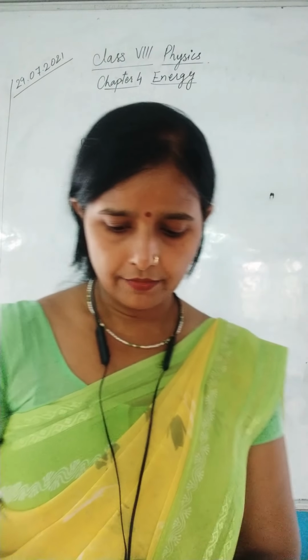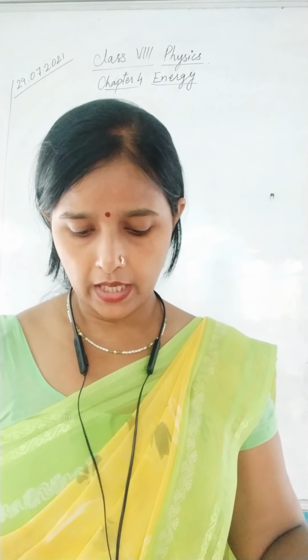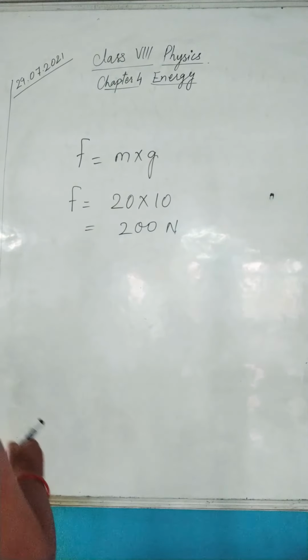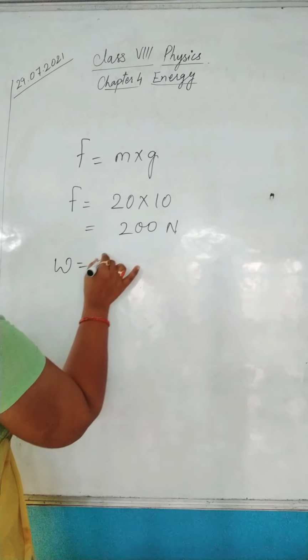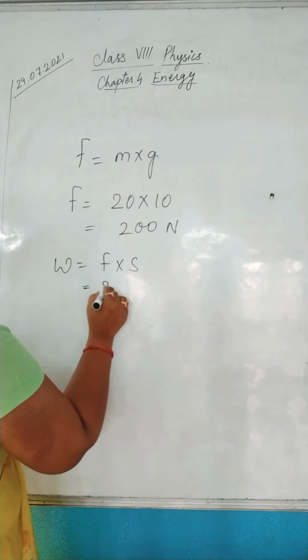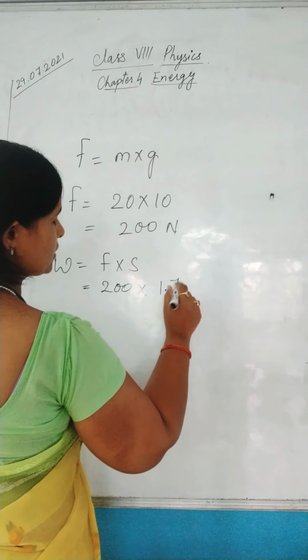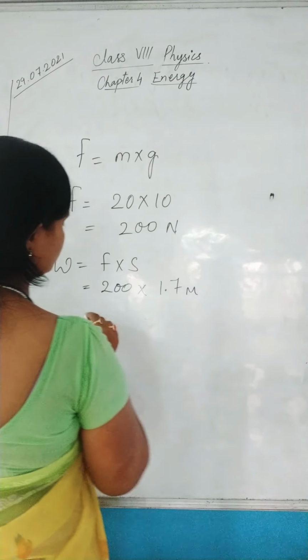Now the distance is given as 1.5 meters. We will apply the formula, that is W equals force into displacement. We have calculated 200 as the force and the displacement is given as 1.5 meter.